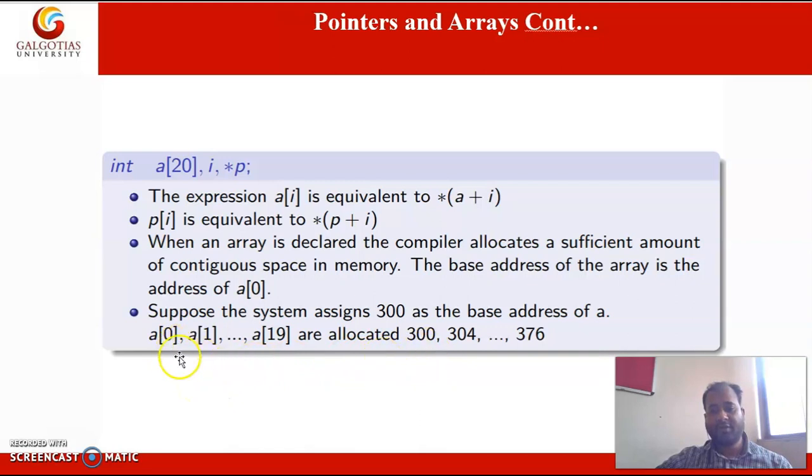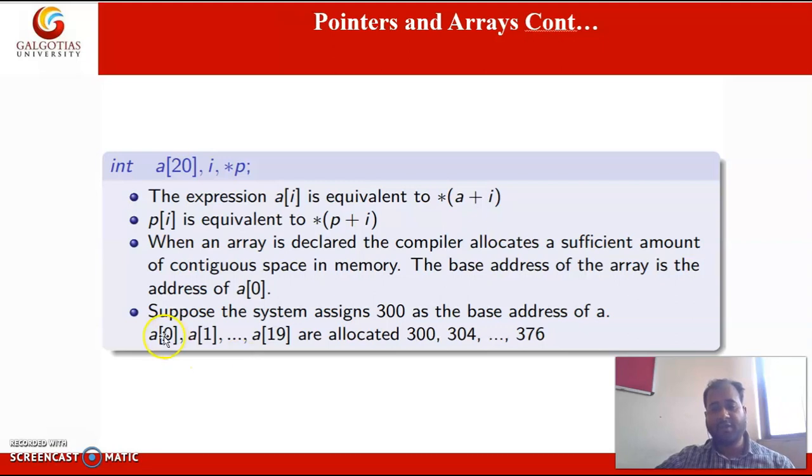So the 0th element is stored at 300. The next element will be stored at 304. Why 304? Since the scale factor of int is 4 bytes. But it is machine dependent basically. In some machines int takes 2 bytes, in some machines it takes 4 bytes.